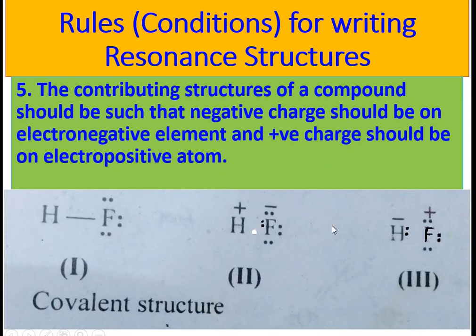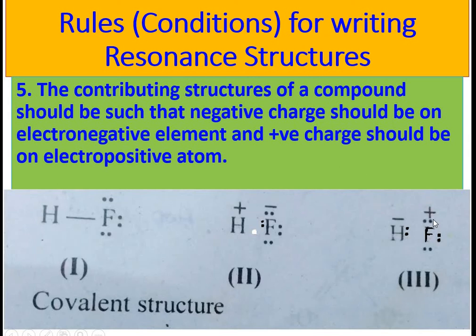These are resonance structures. This is also known as ionic covalent resonance. There is a covalent bond in HF. In the second structure and third structure, there is an ionic bond. Among these structures, the third structure has a negative charge on the more electronegative atom. These two are resonance structures, ionic covalent resonance, but this is not a resonance structure because here the more electronegative atom has a positive charge.